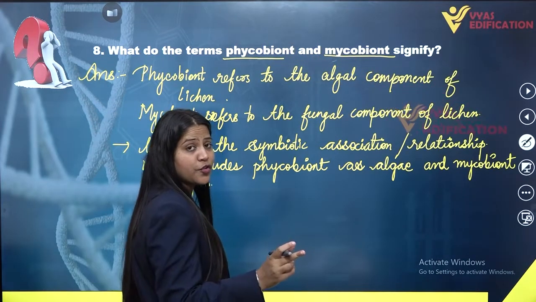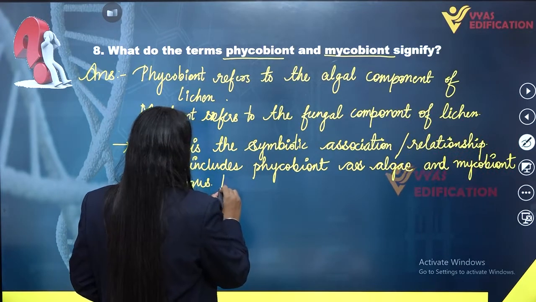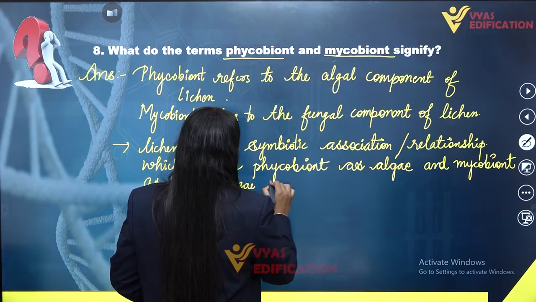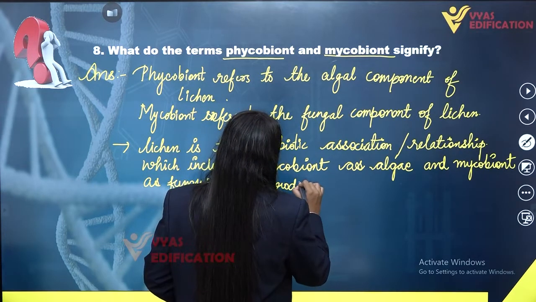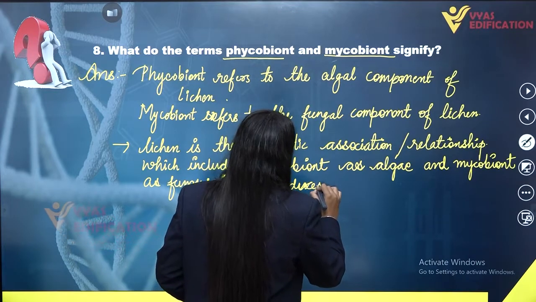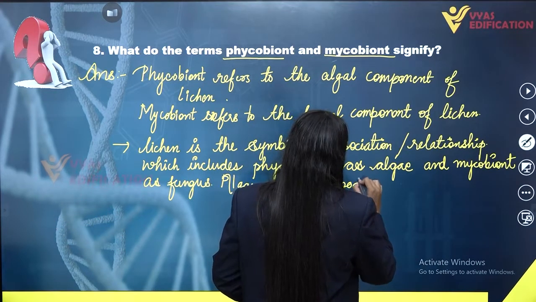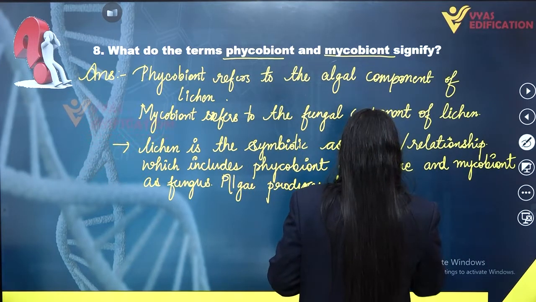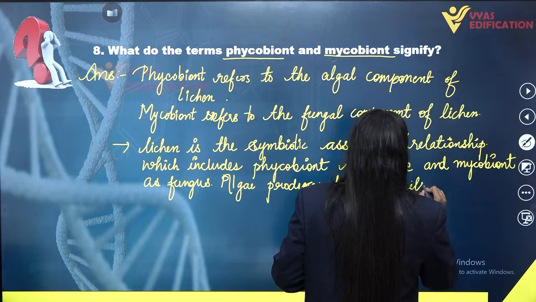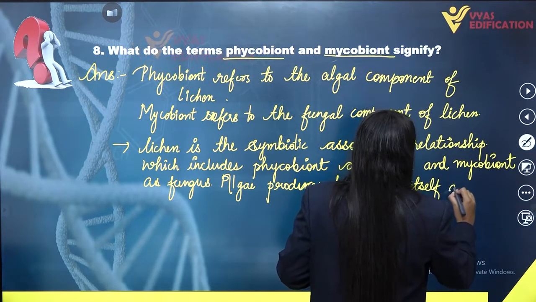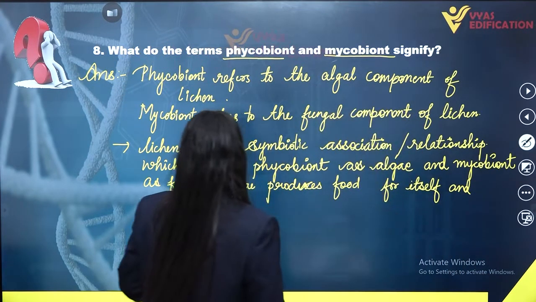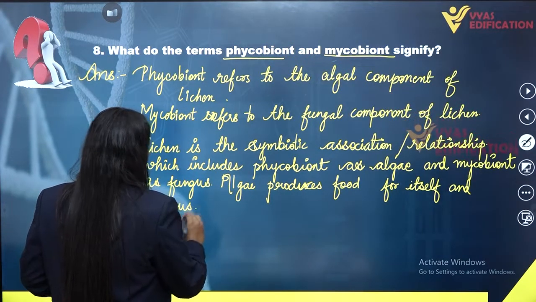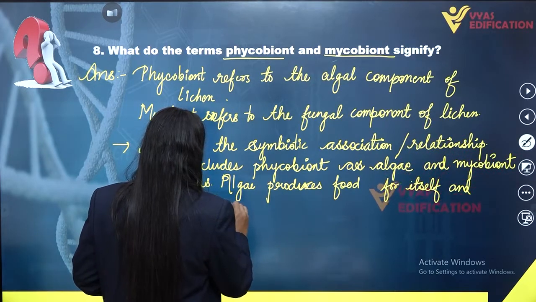In this symbiotic association, the algae synthesizes food for itself and also for the fungus. And on the other hand, what does fungus do?